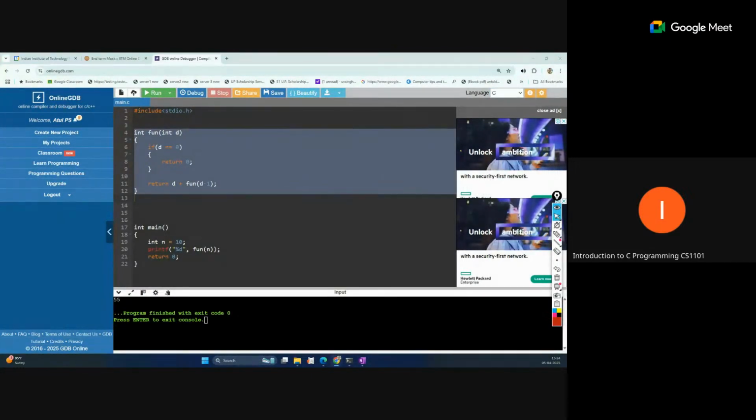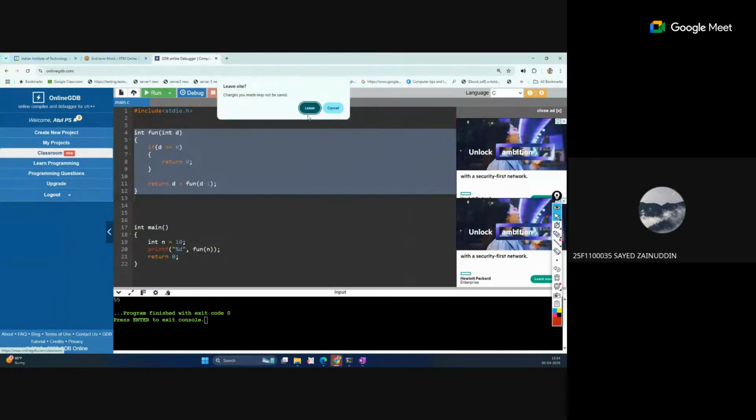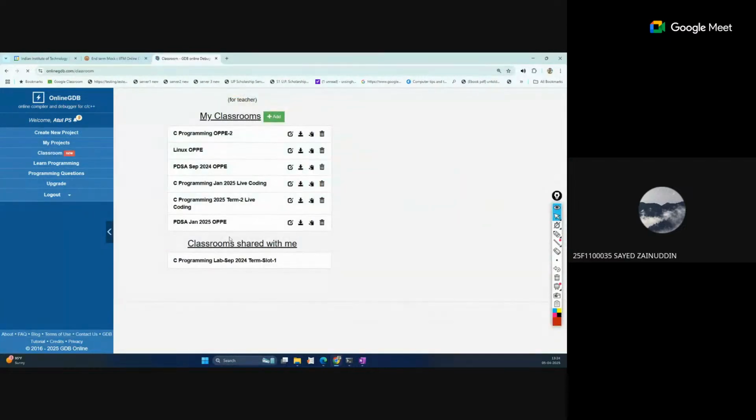Yes, Syed, you also raise the hand. Sir, I have a question in the online GDB week 9 practice question number 3. I just wrote the code, but the output, the expected output is not coming. But when I run it in another compiler, it shows the correct output. Can you just see my code and tell me if there is any problem? हाँ, शो मी।